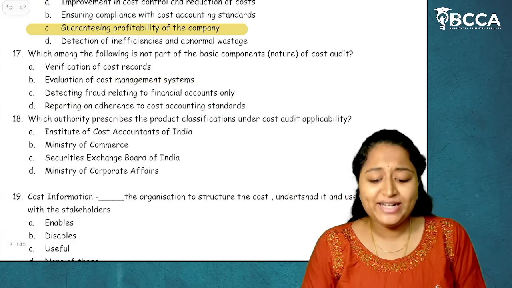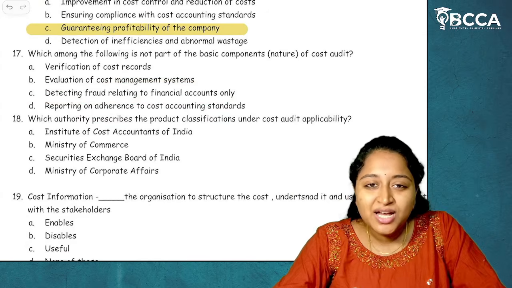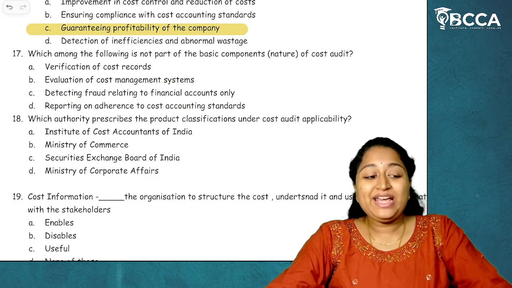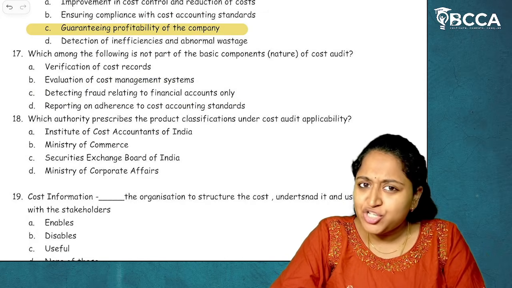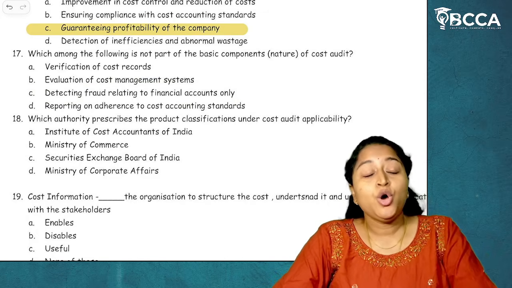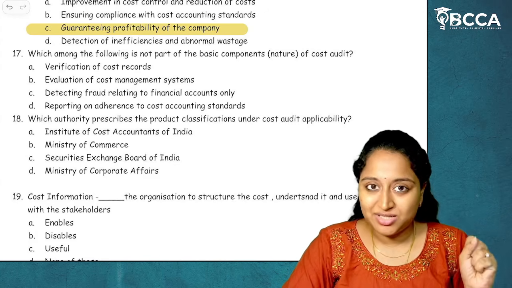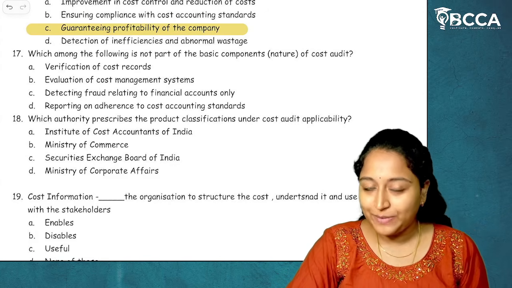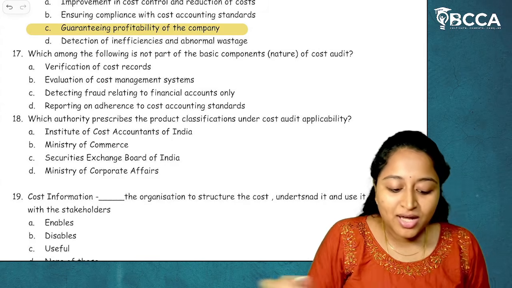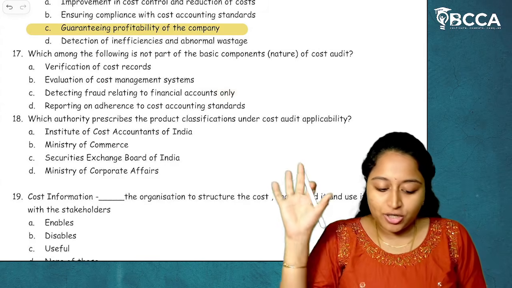Detecting fraud relating to financial accounts. Do we actually analyze anything related to financials in cost audit? The answer is no. Cost audit is nothing but examination of cost records. Where did financial records come from? So the answer is wrong. Detecting financial accounts is not.